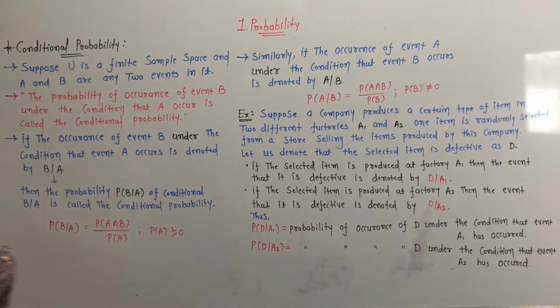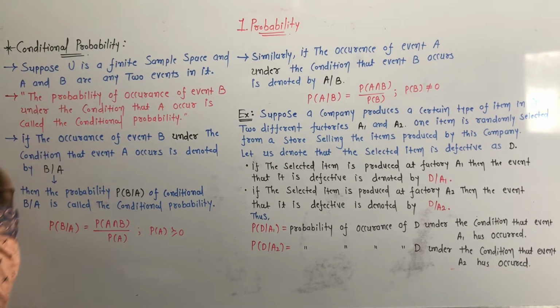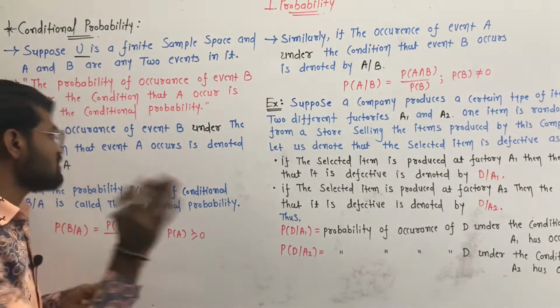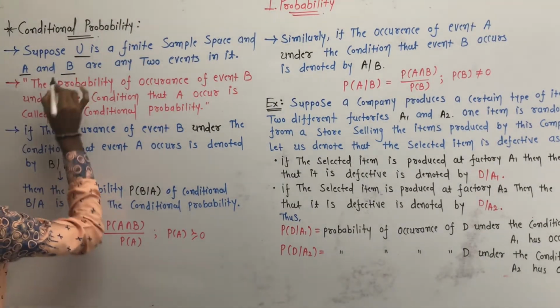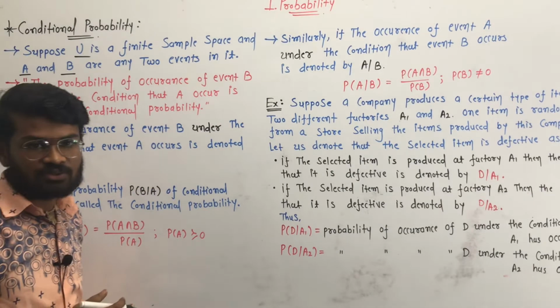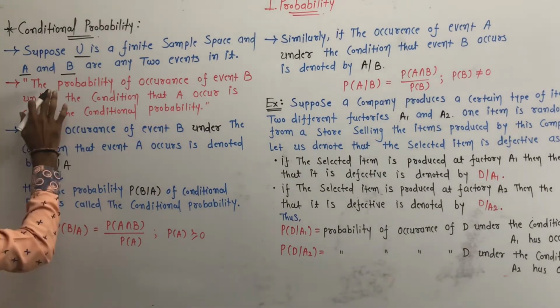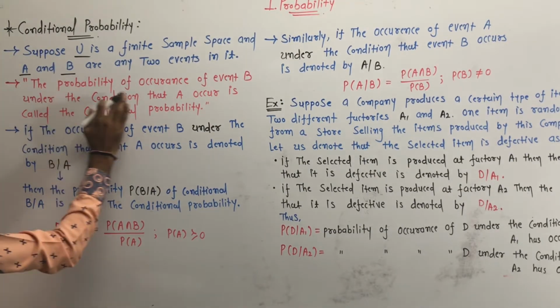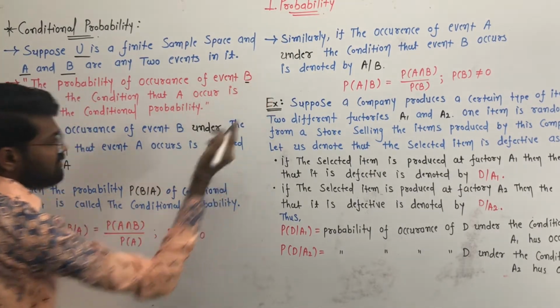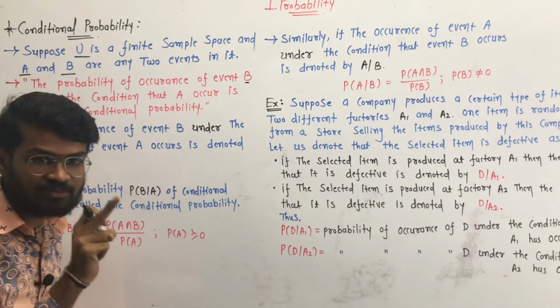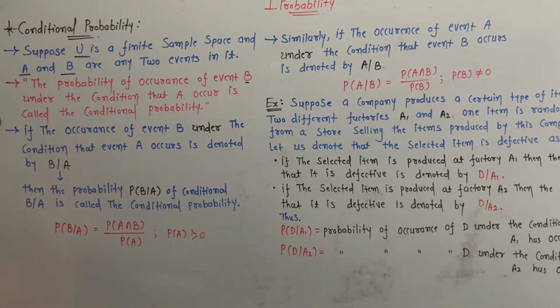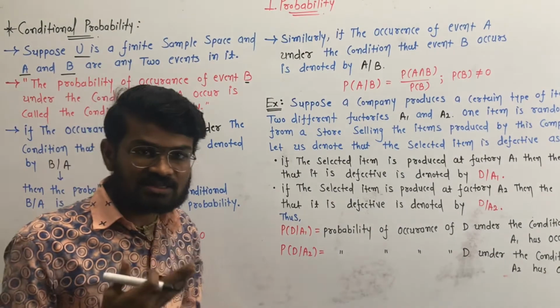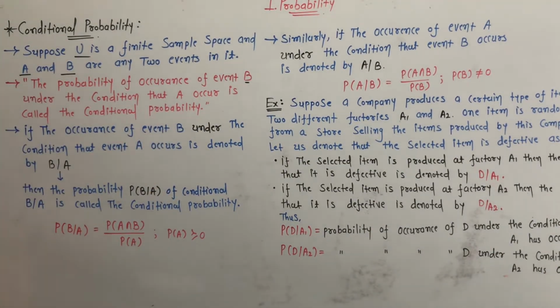Now, conditional probability. Suppose U is a finite sample space, and events A and B are any two events in it. The definition of conditional probability is that if the probability of occurrence of event B depends upon the occurrence of event A, then these two events are called conditional.